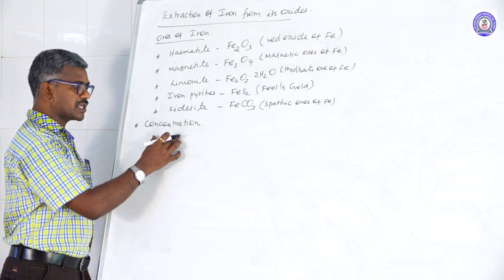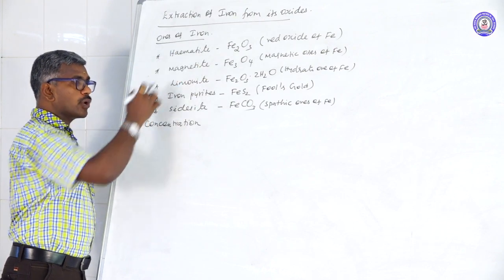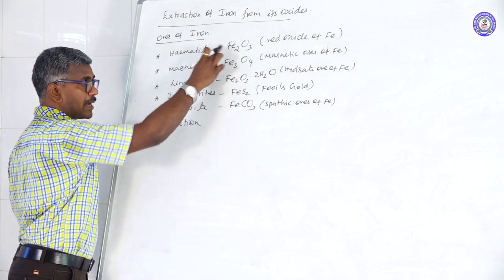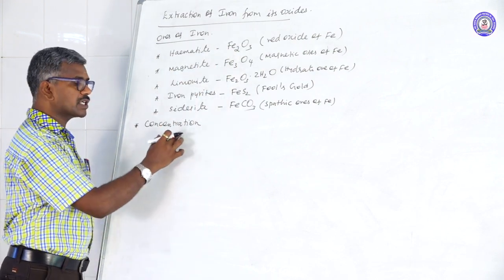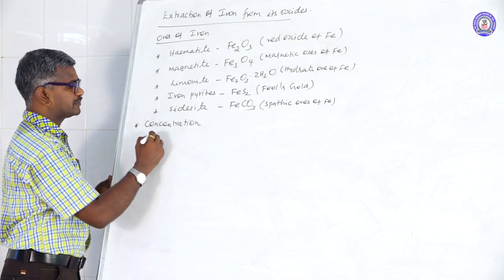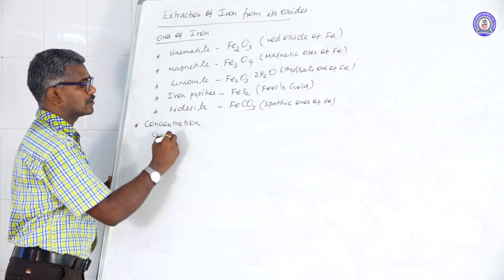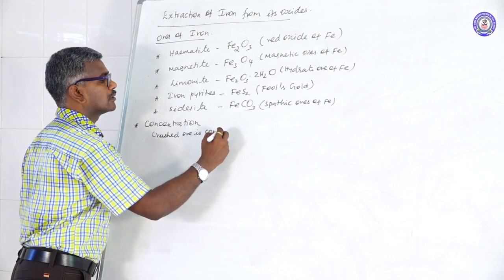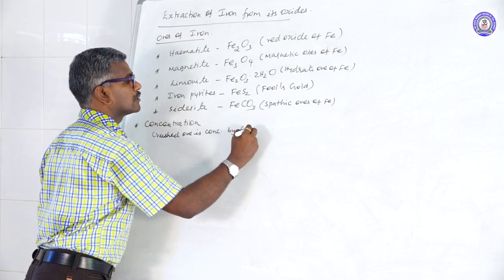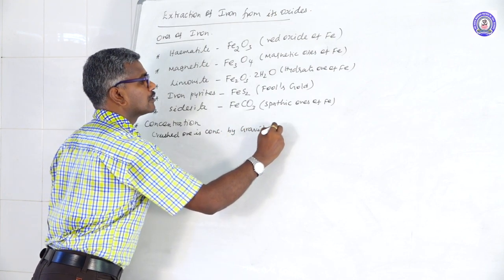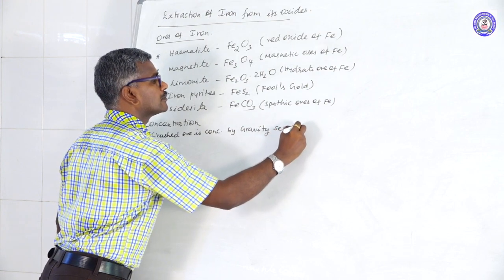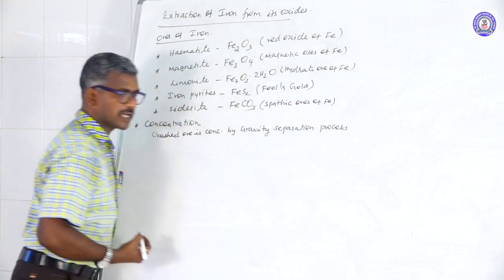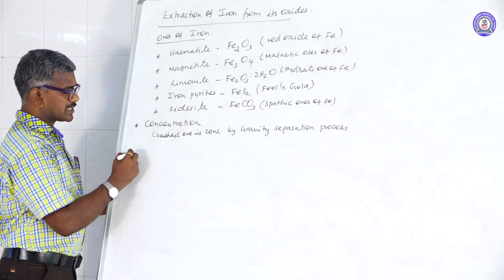What is the meaning of concentration? The powdered ore is concentrated by the gravity separation process, because hematite is an oxide ore. This is point number 1. Another one is point number 2.